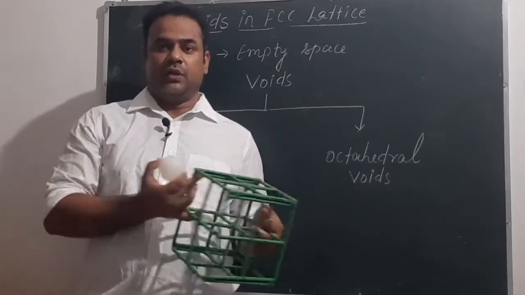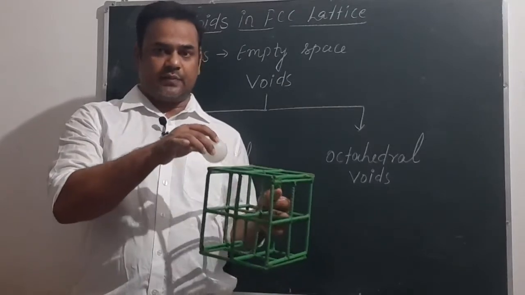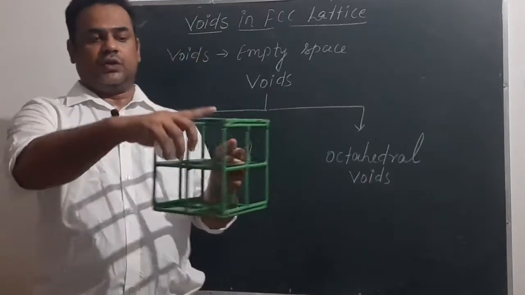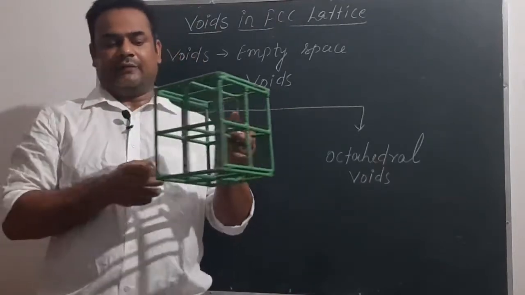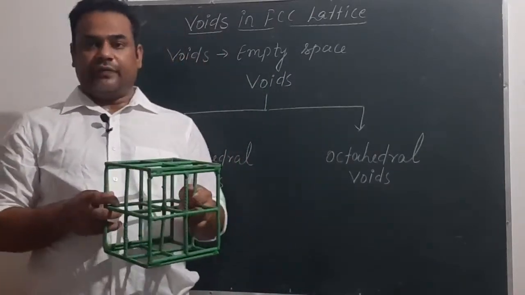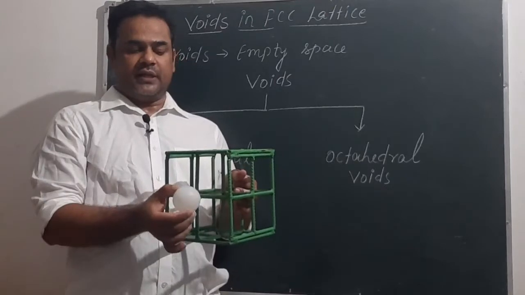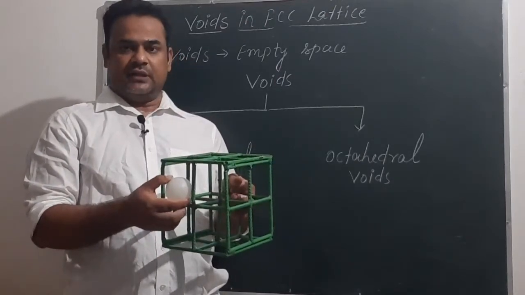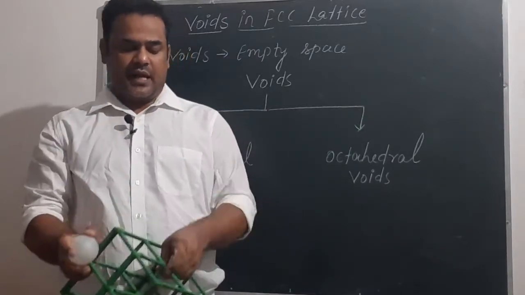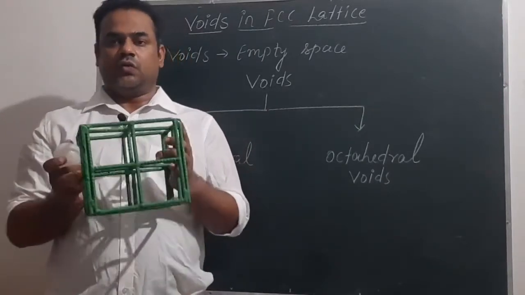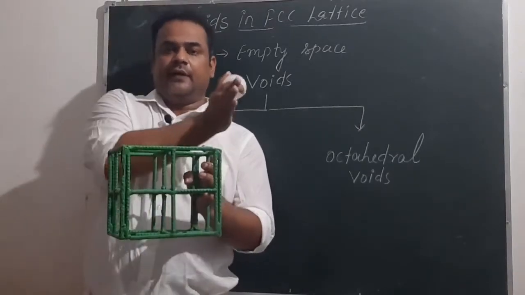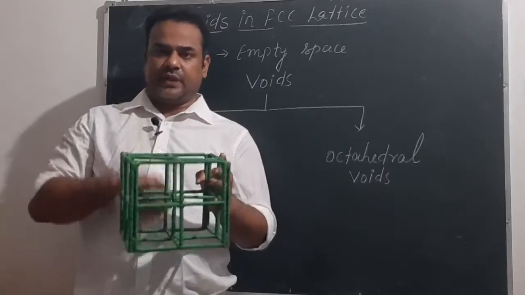So you have to imagine that constituent particles are present at all the 8 corners, 1, 2, 3, 4, 5, 6, 7 and 8, as well as on the face. Face means one constituent particle is present here at this face, one is present here on this face, one is present here on this face, and one is present on this face. So total we can see there are 6 faces, 1, 2, 3, 4, 5 and this 6, and 8 corners, 4 upside and 4 downside.